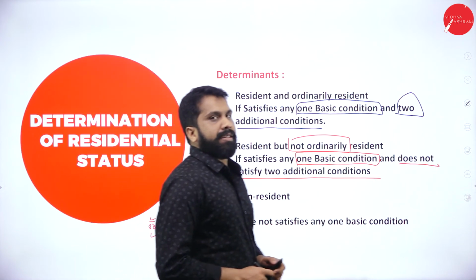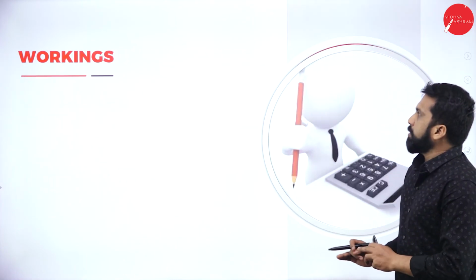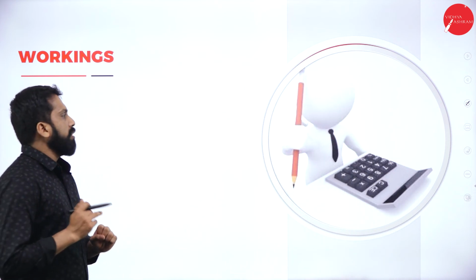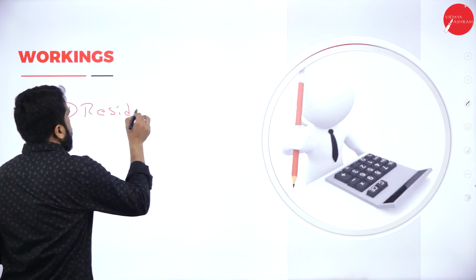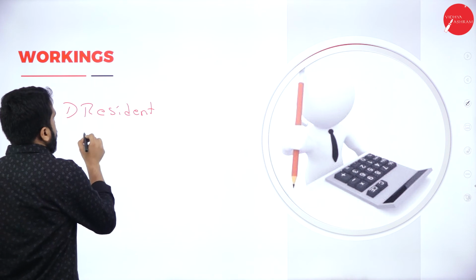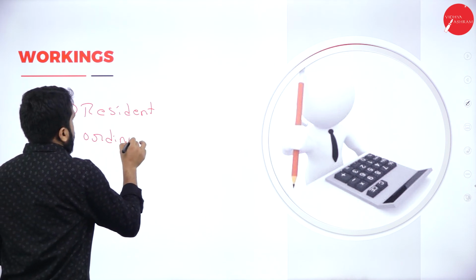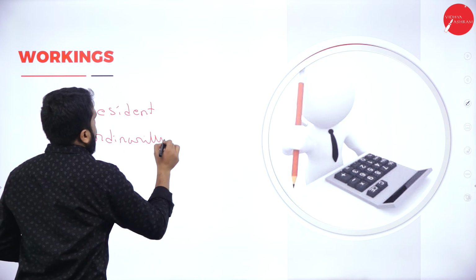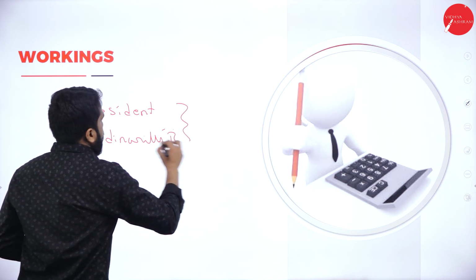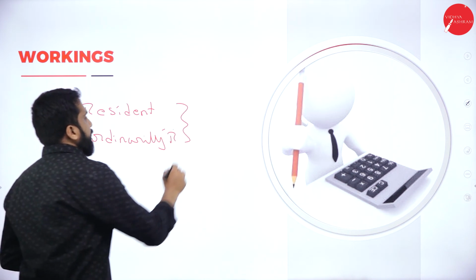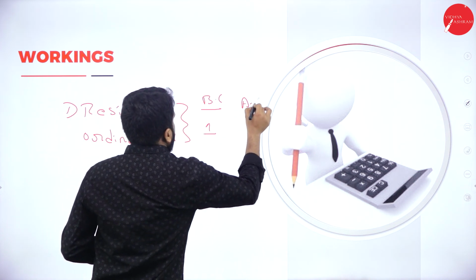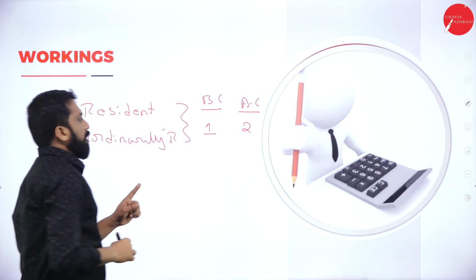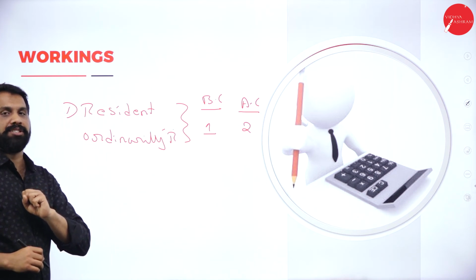So these are the determinants we discussed. So what is the working in this? Working is very simple. I already showed you. If you want to become resident and ordinarily resident, so what you should do? You should complete basic condition 1, additional condition 2. 1 basic condition and 2 additional conditions.